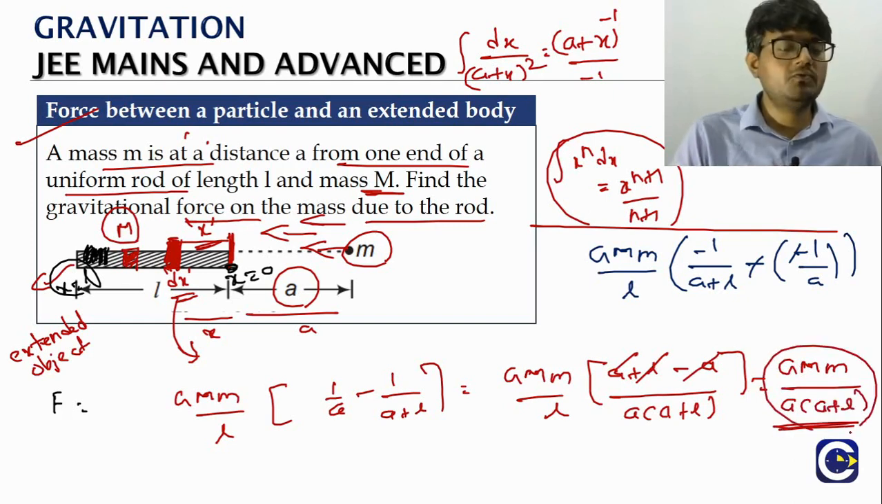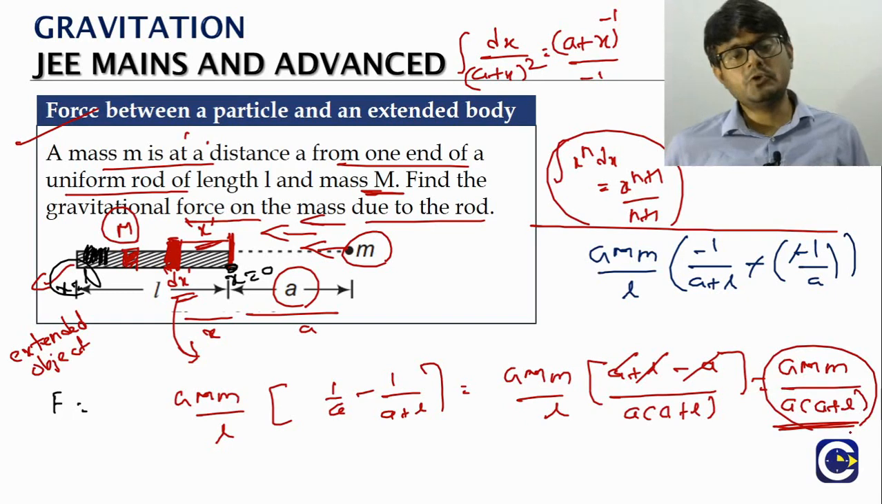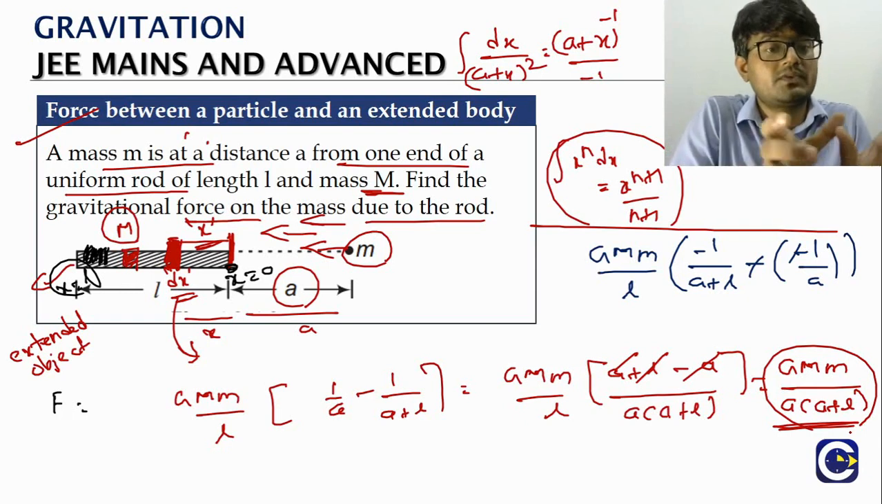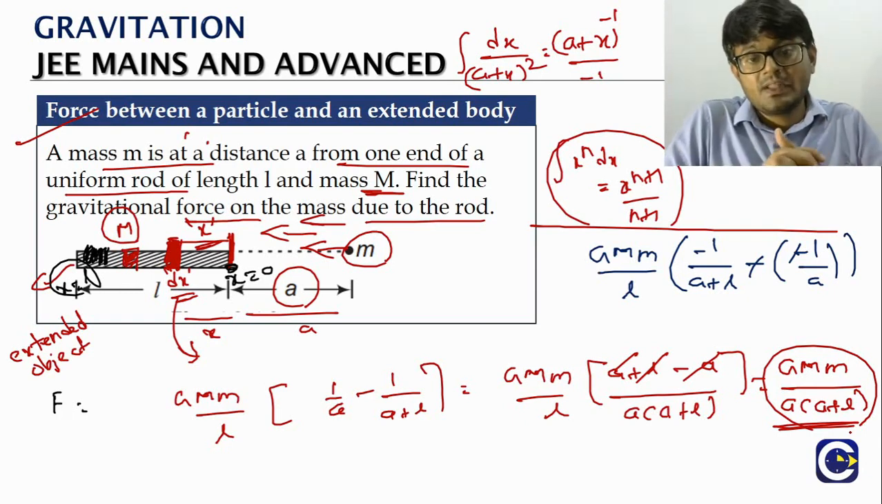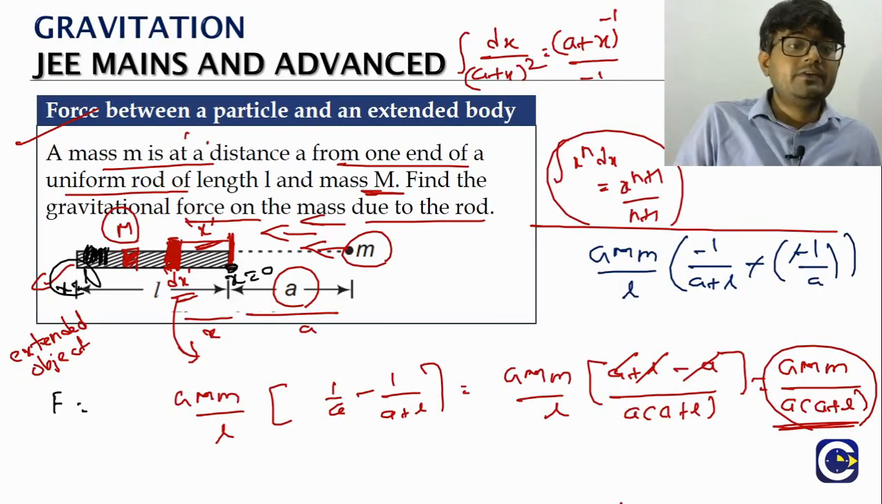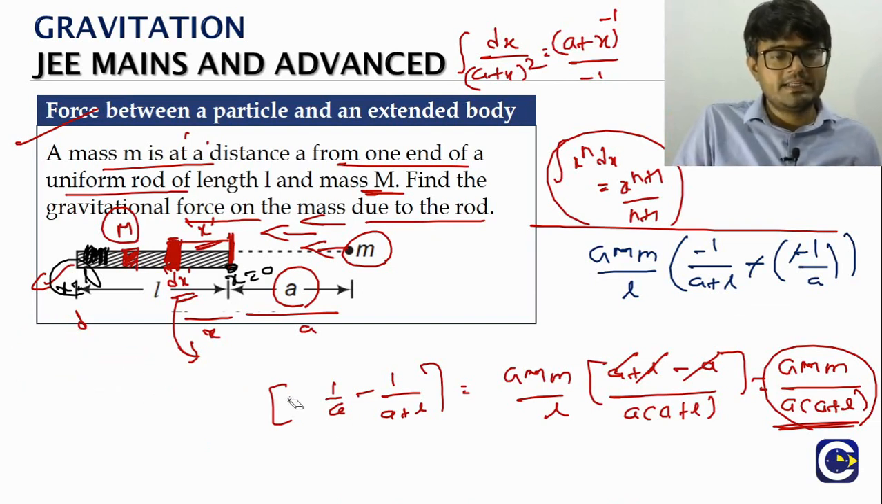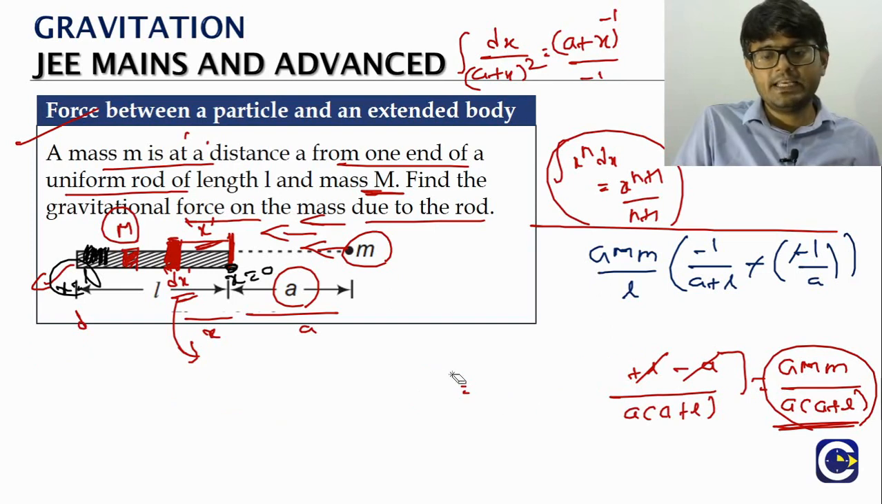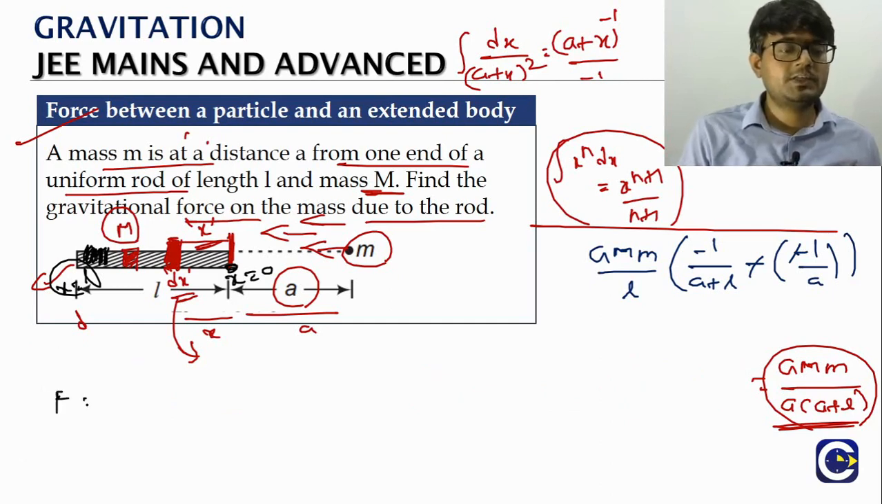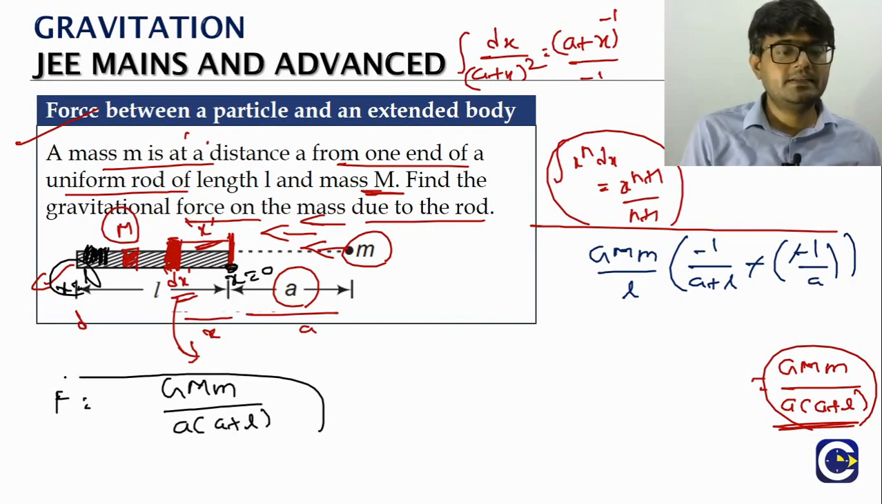So this is the force expression. What is the force expression? Gmm by a into (a plus L). That is the force acting on the point mass because of the extended body. So maybe we'll just write down the final answer here. The force acting on the point mass because of the rod is Gmm by a into (a plus L).